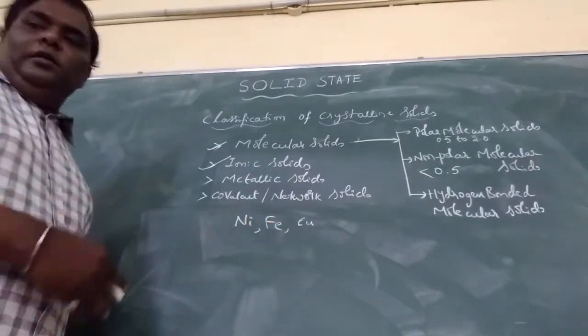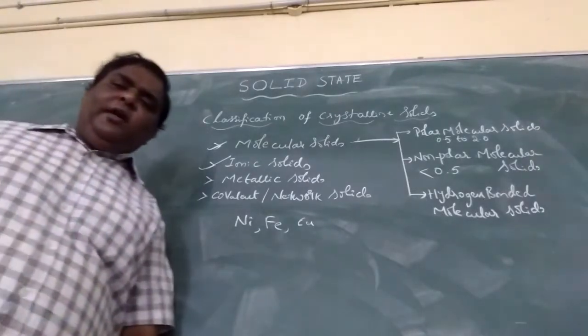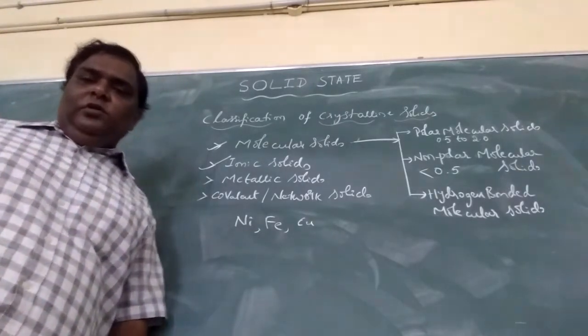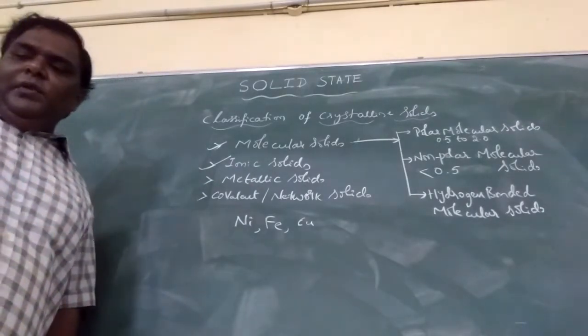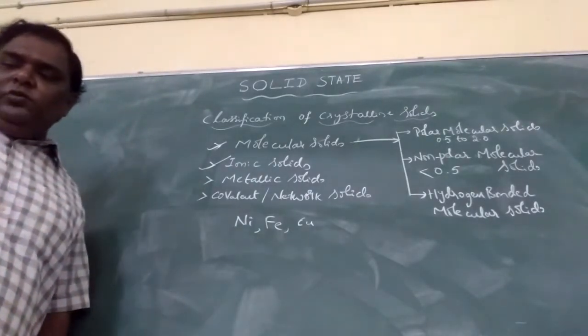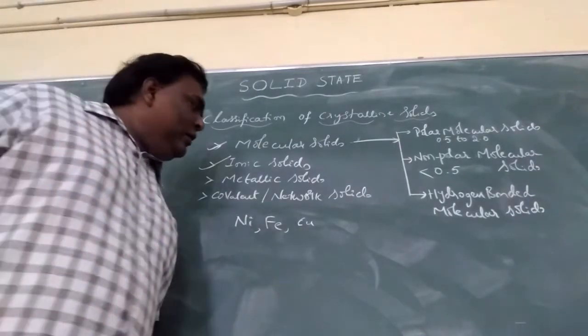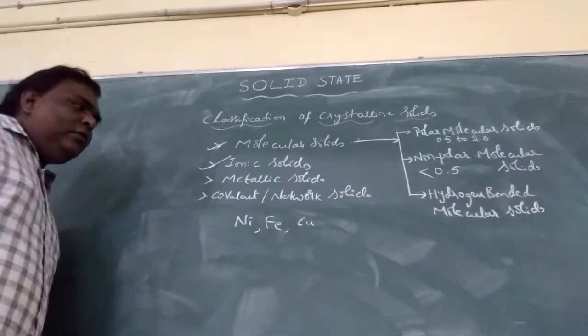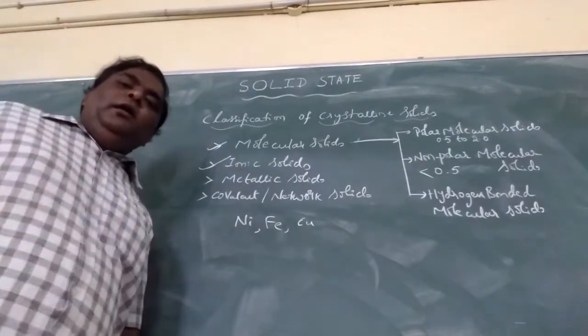Understood? Metals are an orderly collection of positive ions surrounded by free electrons, and these free electrons are mobile and spread throughout the crystal.